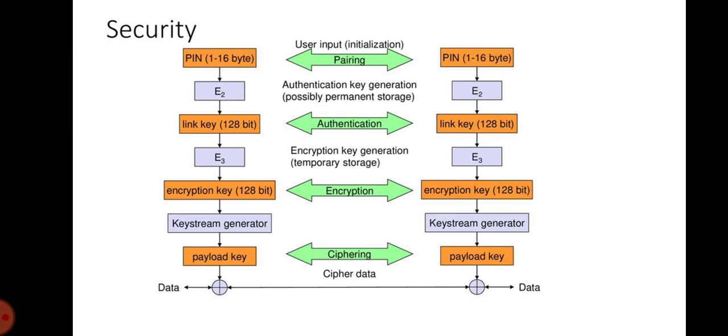Based on the encryption key, the device address and the current clock, the payload key is generated for ciphering user data. The payload key is a stream of pseudorandom bits. The ciphering process is a simple XOR of the user data and the payload key.